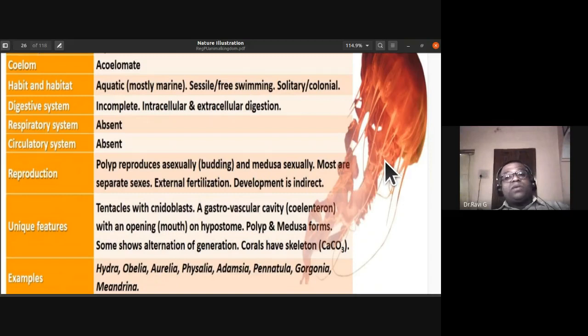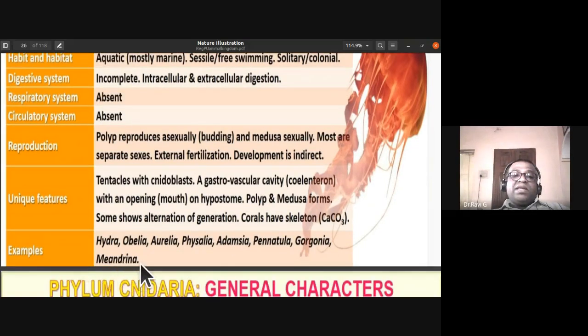See, corals are also placed under phylum Coelenterata or Cnidaria. Corals have a skeleton made up of calcium carbonate. The examples of this phylum are Hydra, Obelia, Aurelia, and Physalia, the Portuguese man of war. Aurelia is the jellyfish. Hydra, you know about it. Adamsia, Pennatula the sea pen, Gorgonia the sea fan, Meandrina the brain coral.